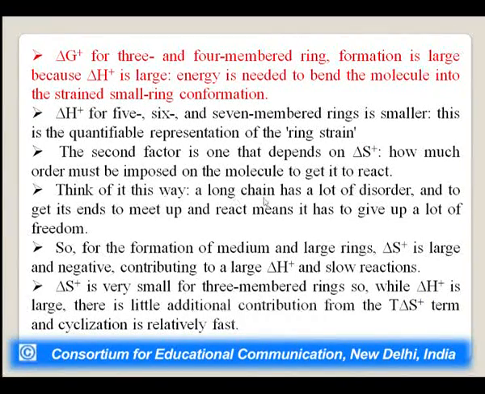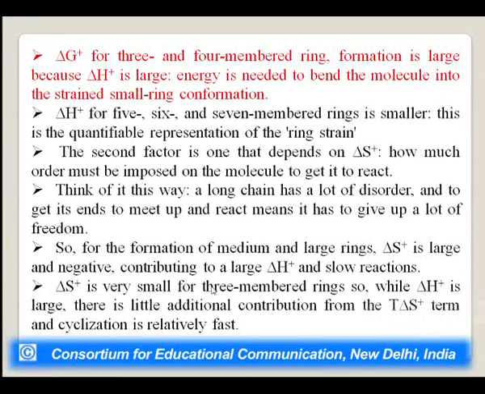Think of it this way: a long chain has a lot of disorder. So, to get its end up to meet a reaction partner, it has to give up a lot of freedom. So, for the formation of medium and large rings, delta S is large and negative, contributing to a large delta G and slow reactions.